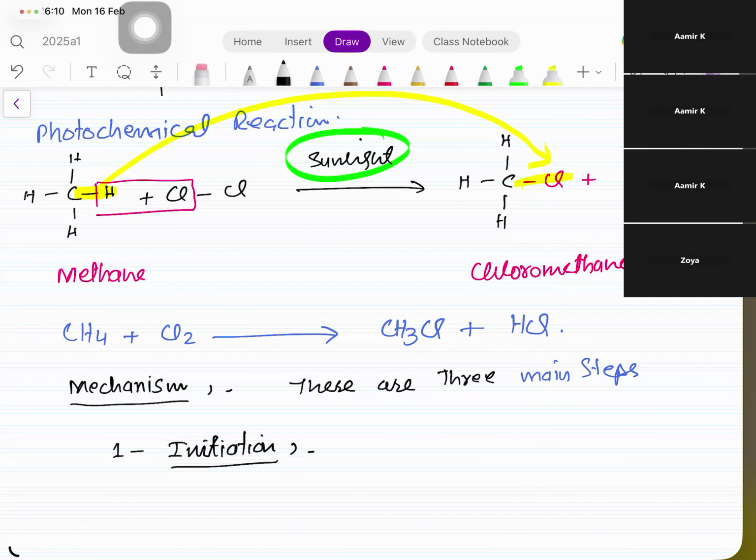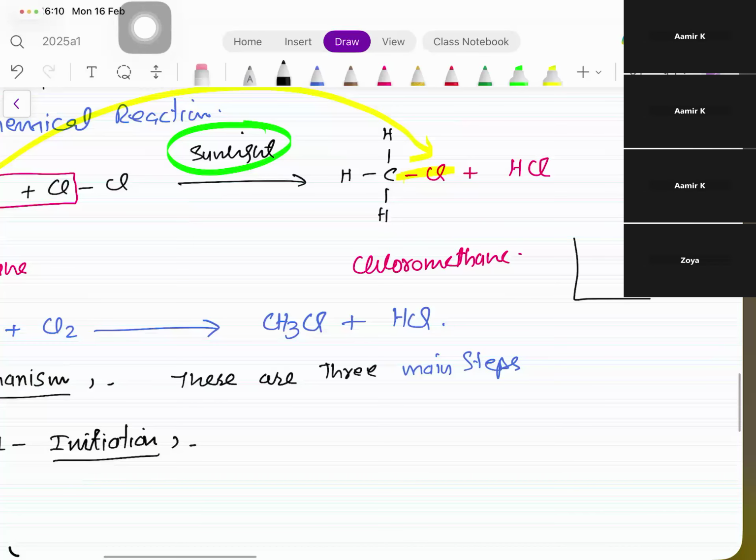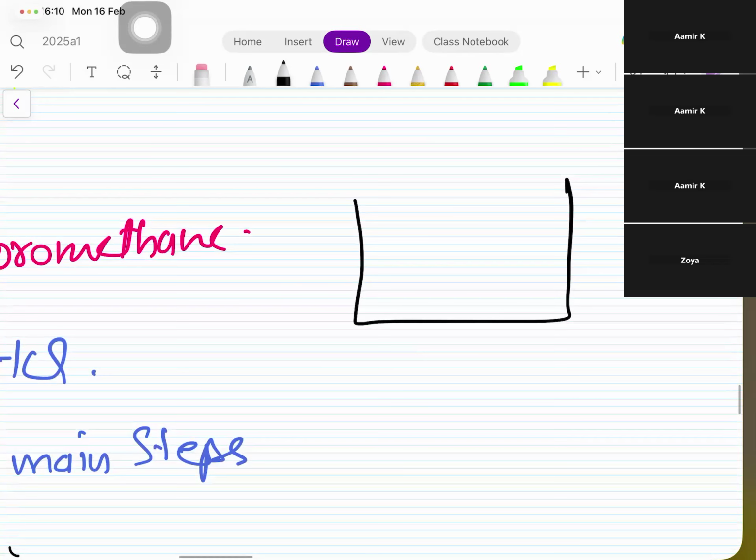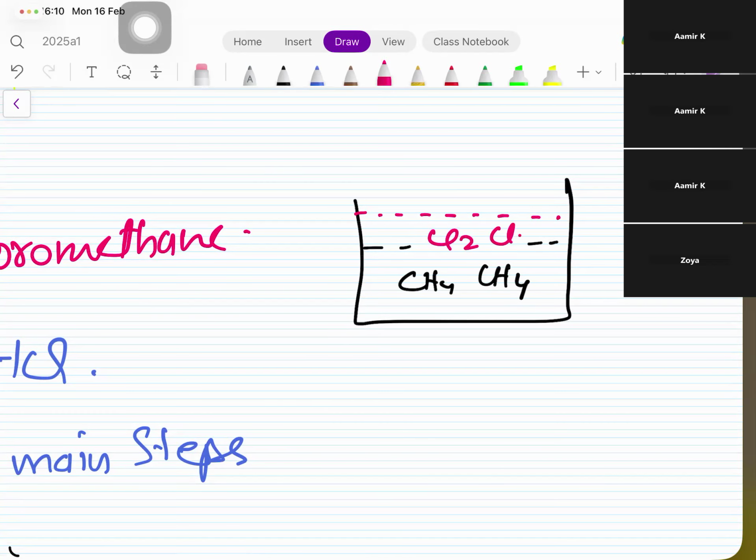Now, just imagine, I have this container containing several molecules of methane. And I also put some chlorine gas into this.